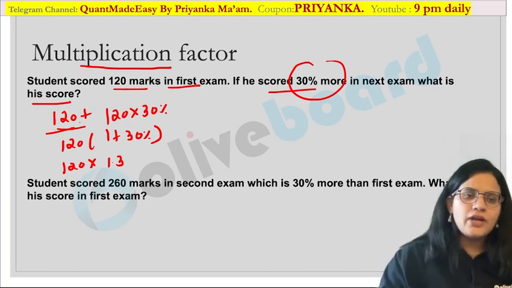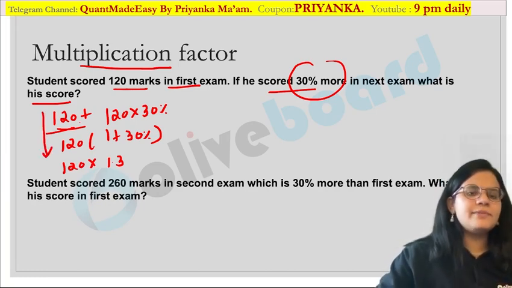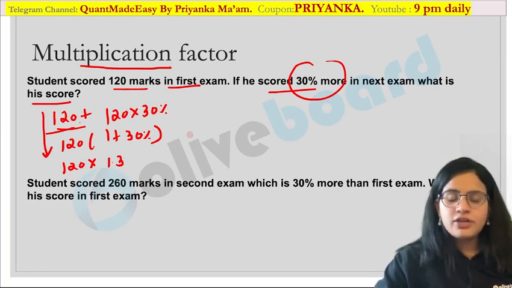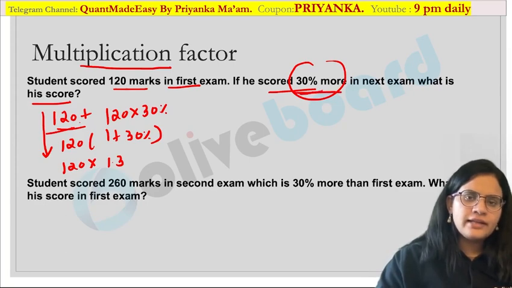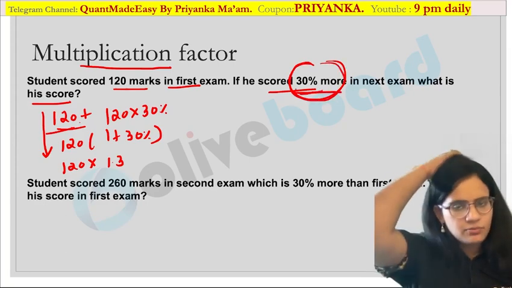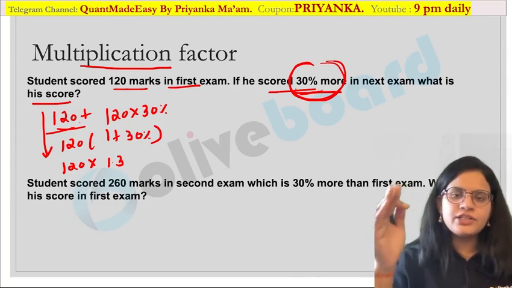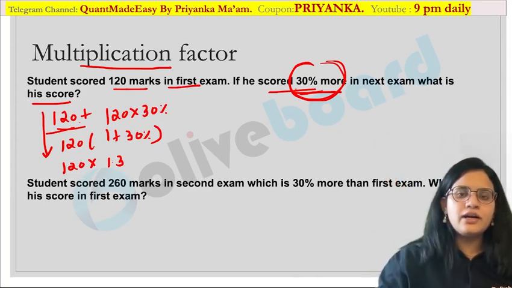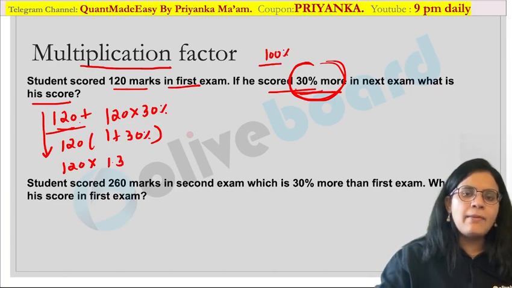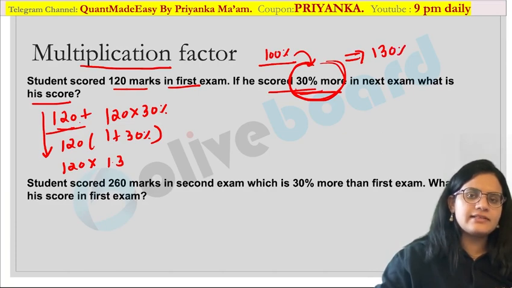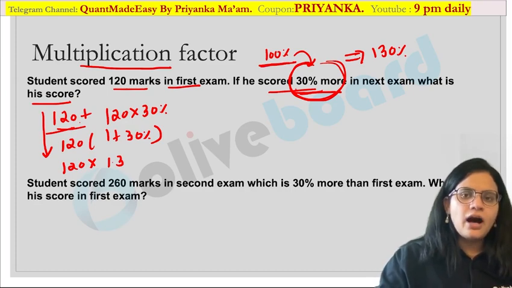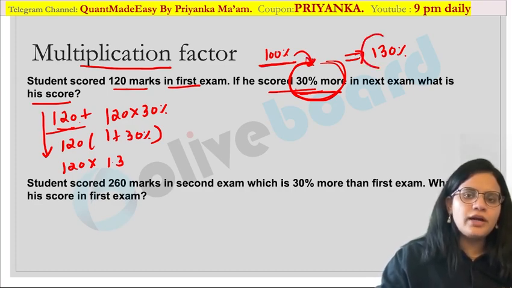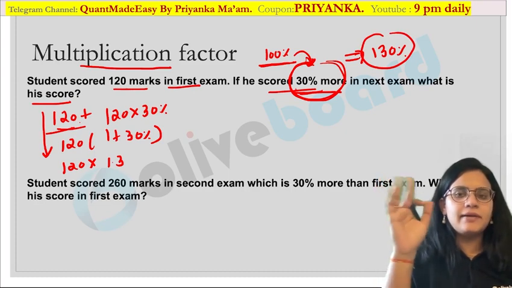Are you getting it? Now we are not going to write so many steps while calculating these values. So what are we going to do from now on? You have to remember, whenever you get this type of concept, that is 30% more, the original value is always 100%. I am adding 30% above that, which means I am going to get 130% as the value. Are you getting my point over here? So your original value is 100%, above that I am saying 30%, so I am going to get 130% as the multiplication factor.